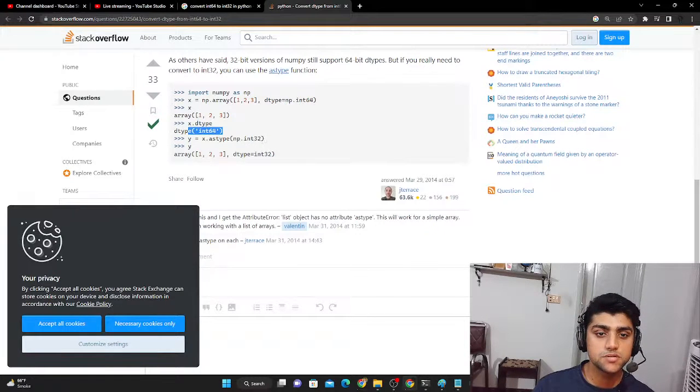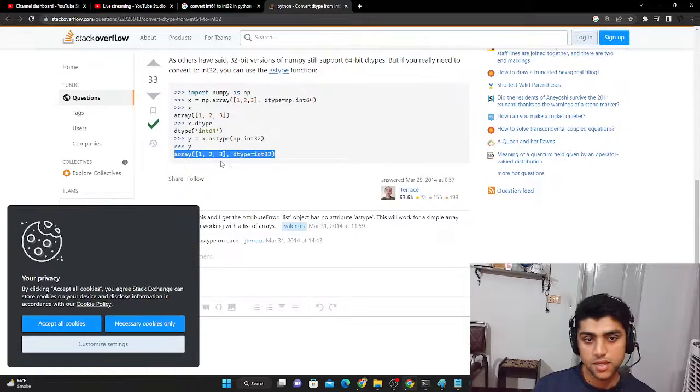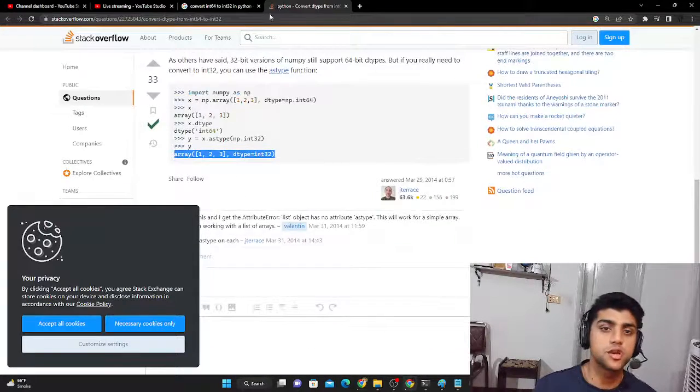Suppose x.dtype is int64. If I say x.astype and put in np.int32, or maybe I just write it like this, it would just change it to int32.